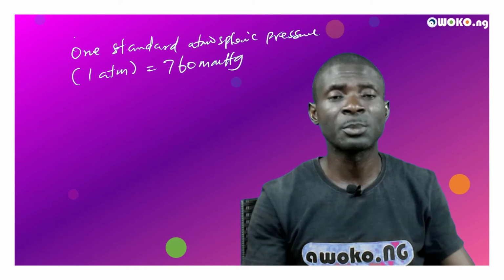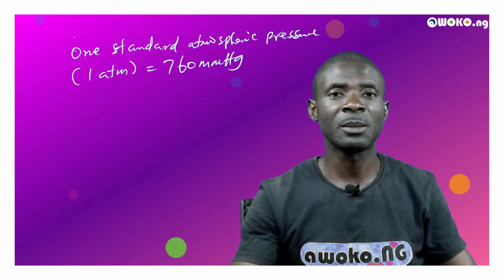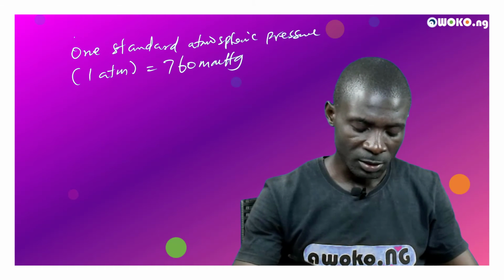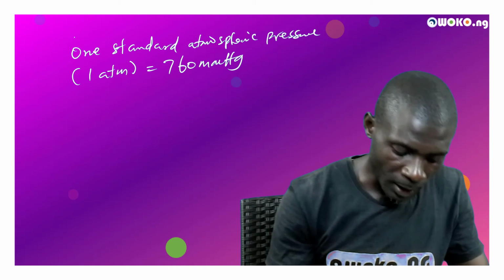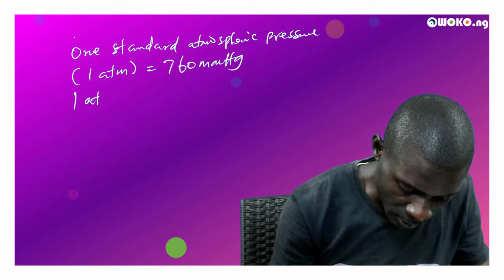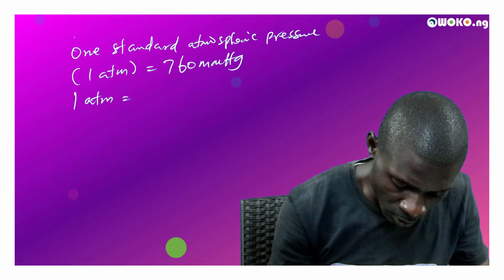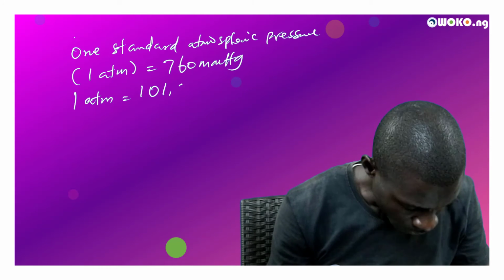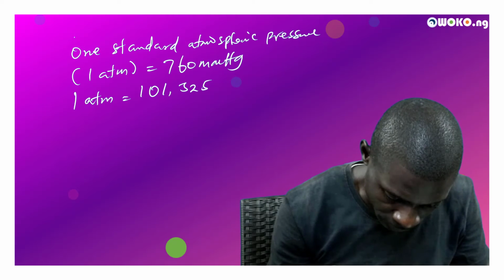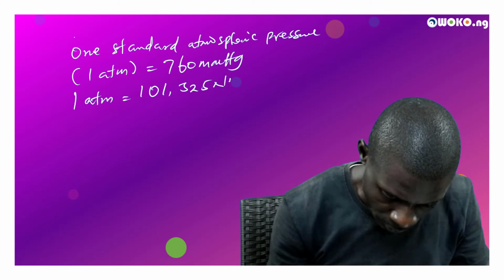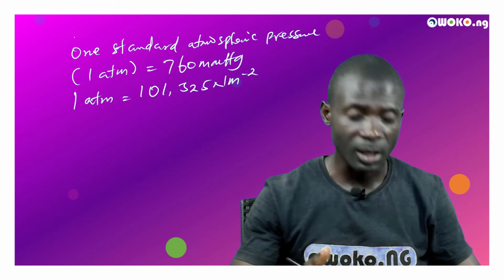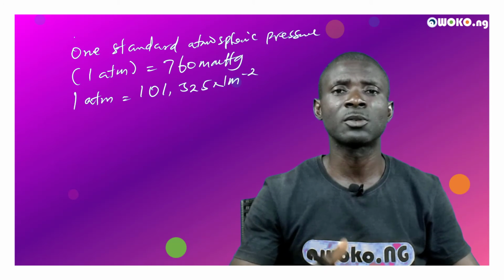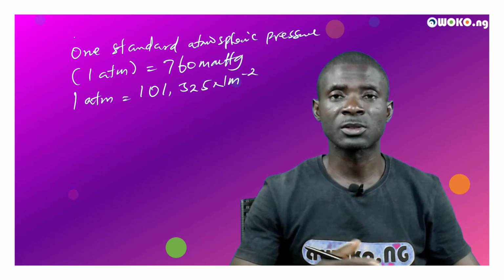That is the relationship between 1 atmosphere and millimeter mercury. And also 1 atmosphere is equal to 101,325 Newton per meter square. So that is the relationship between the different units of pressure.